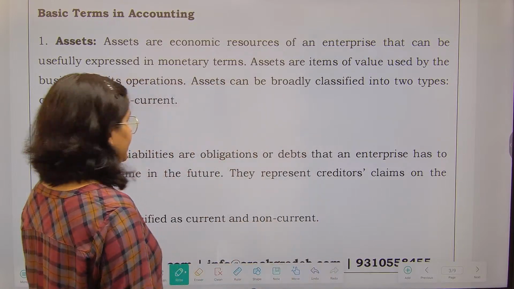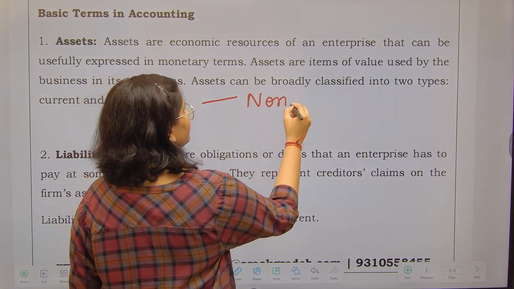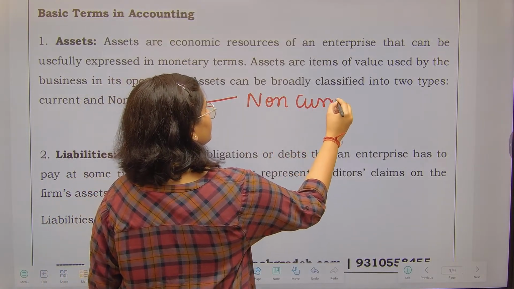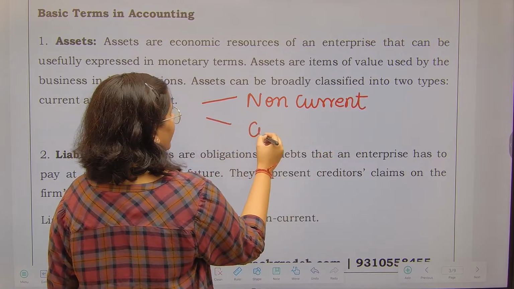Assets can be of many types, right? So we have non-current assets and we also have current assets.